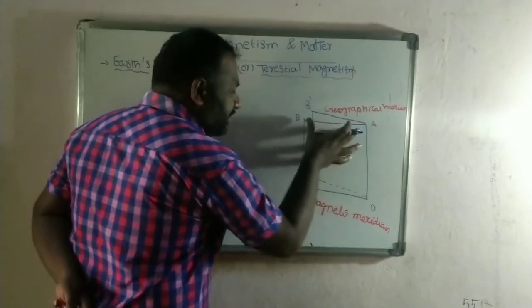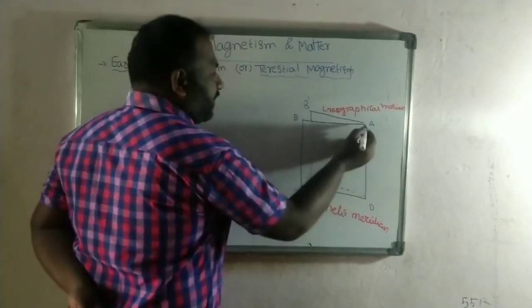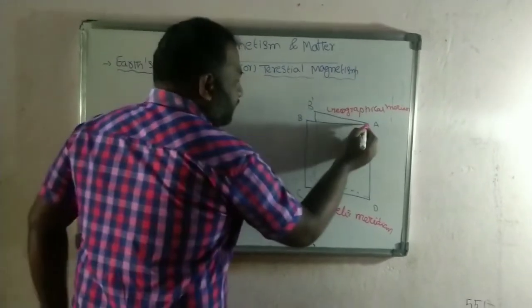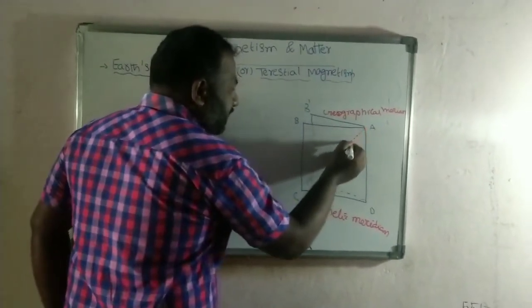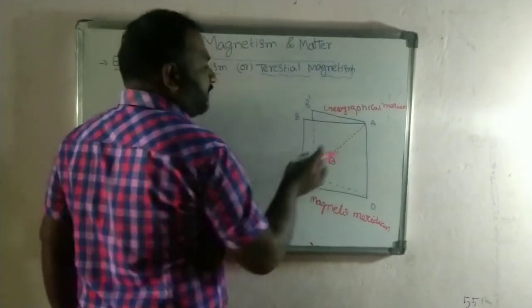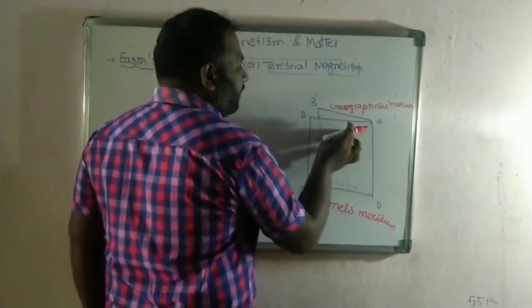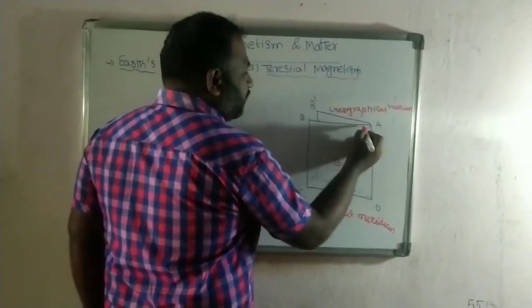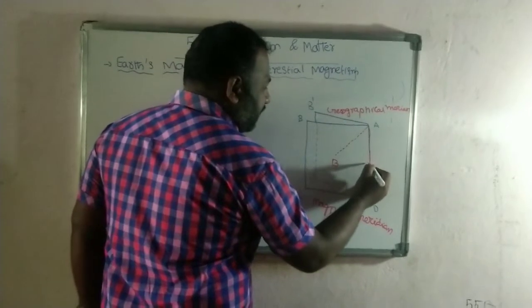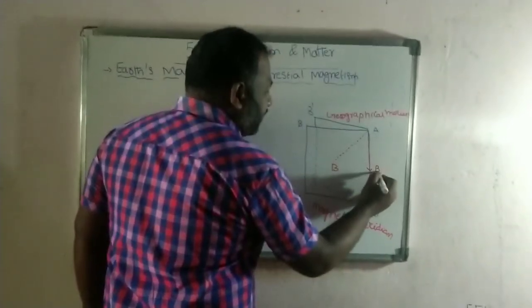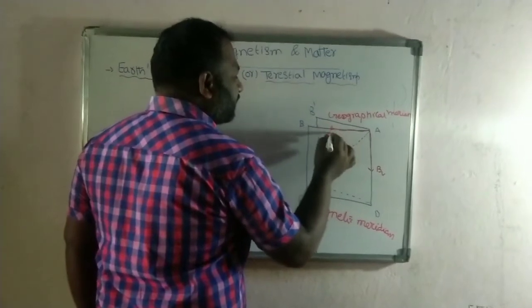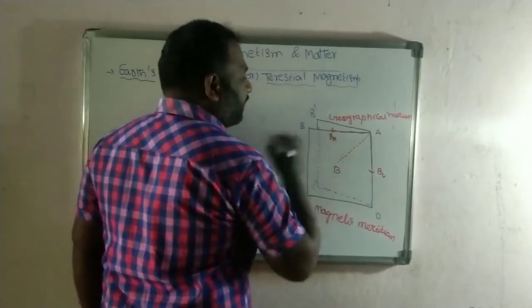Now this is the magnetic meridian and we are going to take the resultant. So this is the resultant magnetic field of earth. This resultant magnetic field is resolved into 2 components. This component is called the vertical magnetic field. This component can be called the horizontal magnetic field.